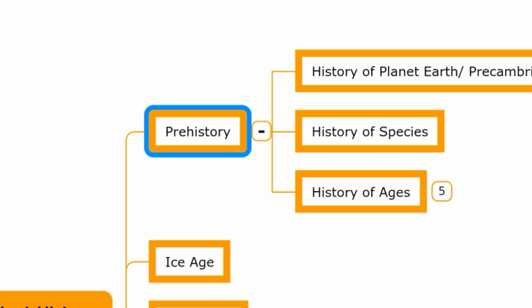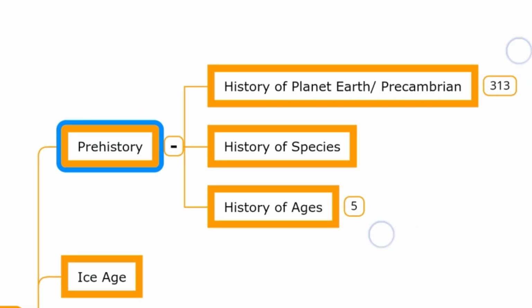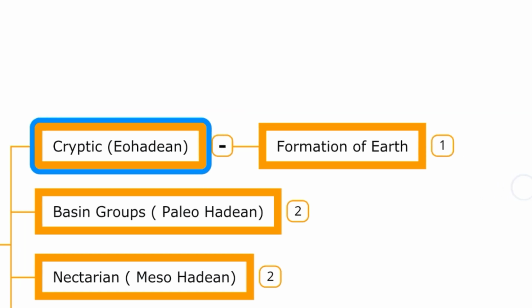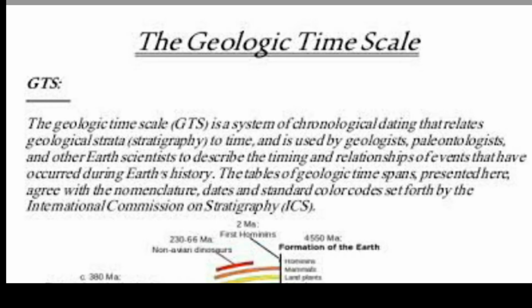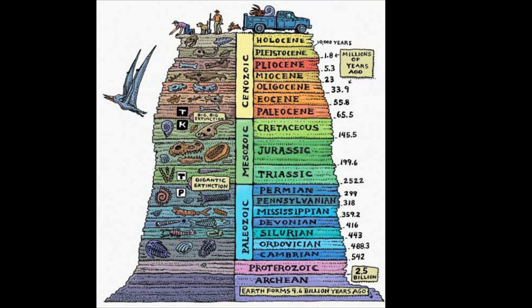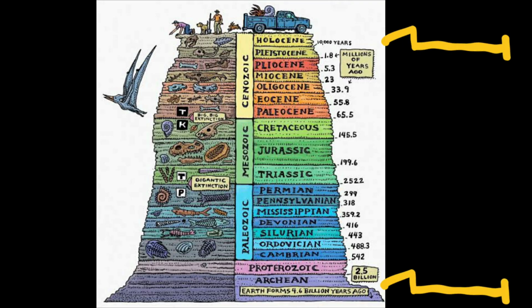First in the list is the history of Earth, or the Precambrian period, which concerns the development of planet Earth from its formation to the present day. As we already briefly pointed out in the previous video, the global timescale is a system of chronological dating that classifies geological stratigraphy in time. GTS depicts the large span of time from the beginning of Earth to the present.